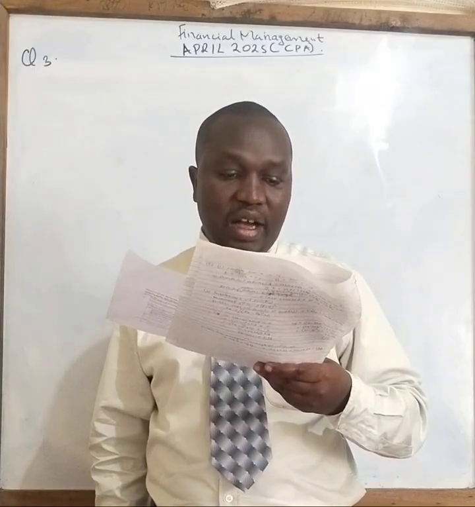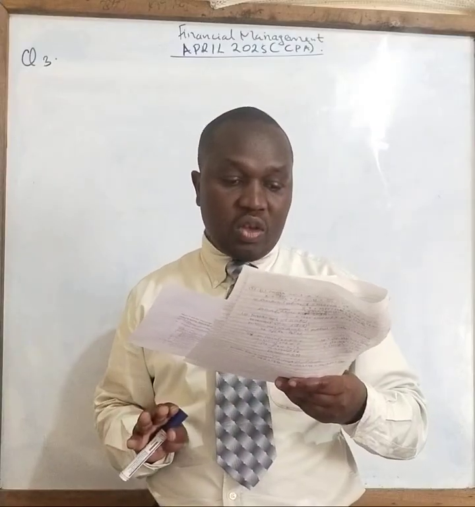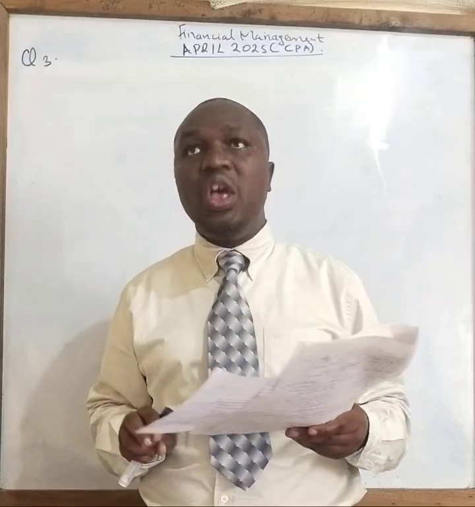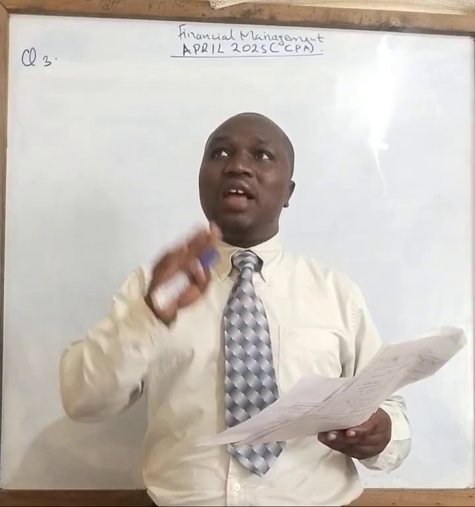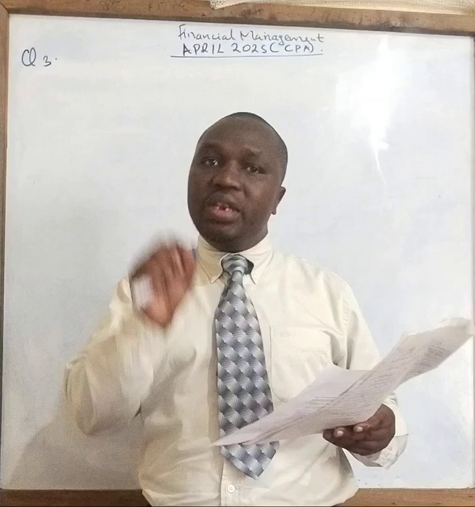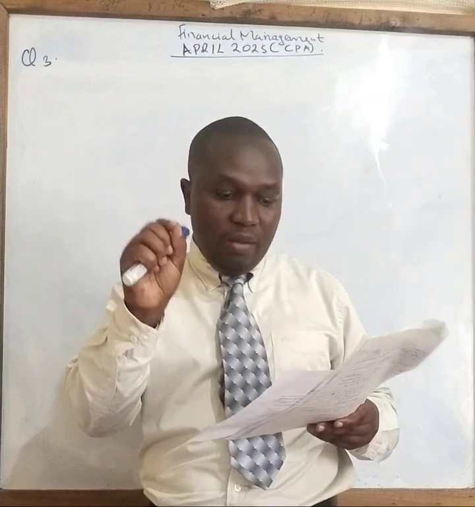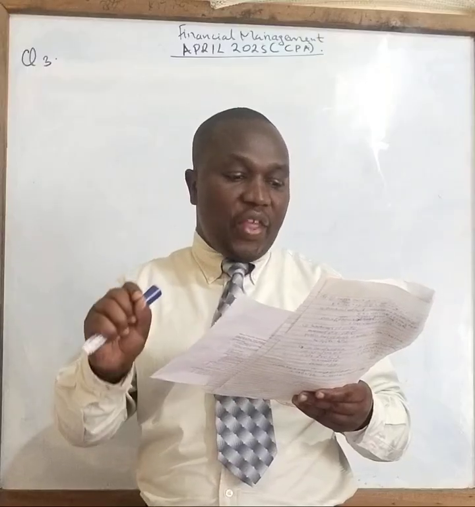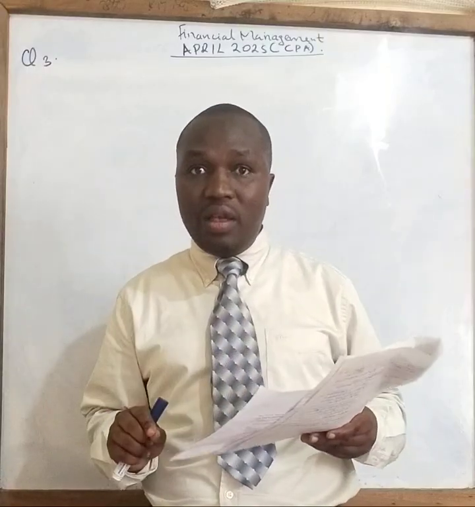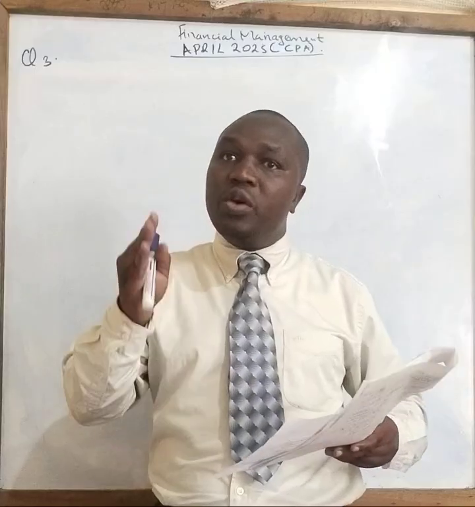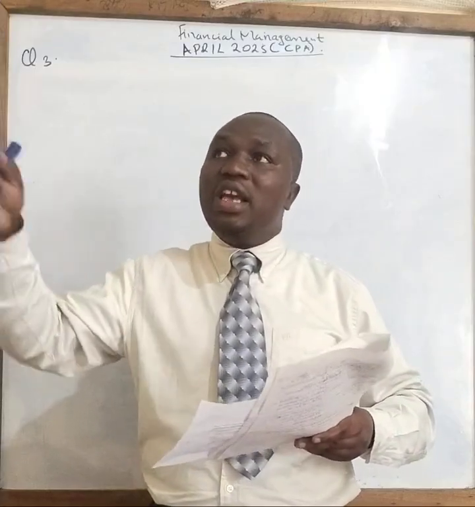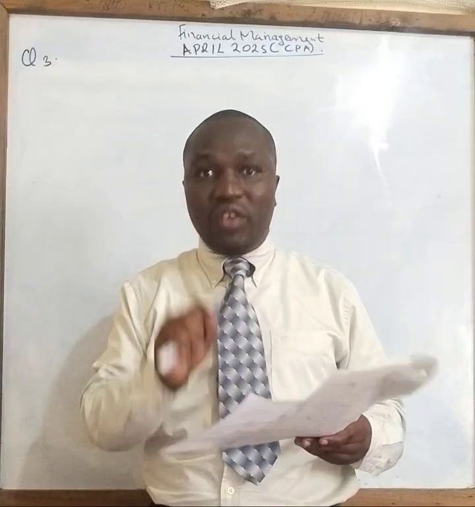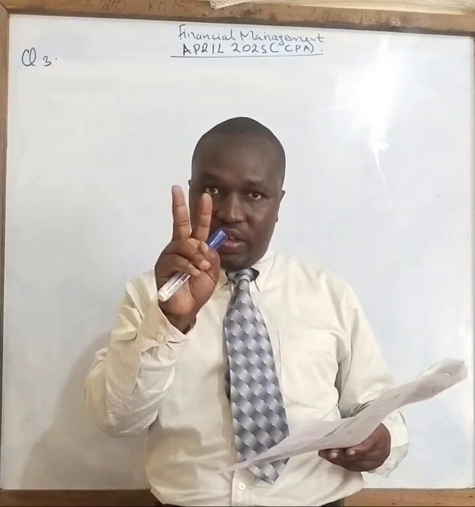The company discounts all the projects of 10 years duration or less at a cost of capital of 12%. So any project that is up to 10 years and below will be discounted at the rate of 12%. Very important. Then it goes on by saying, and all the other projects at a cost of 15%. So if there will be any project that will go above 10 years, 11, 12 onwards, you will discount that amount at the rate of 15%. Very important.